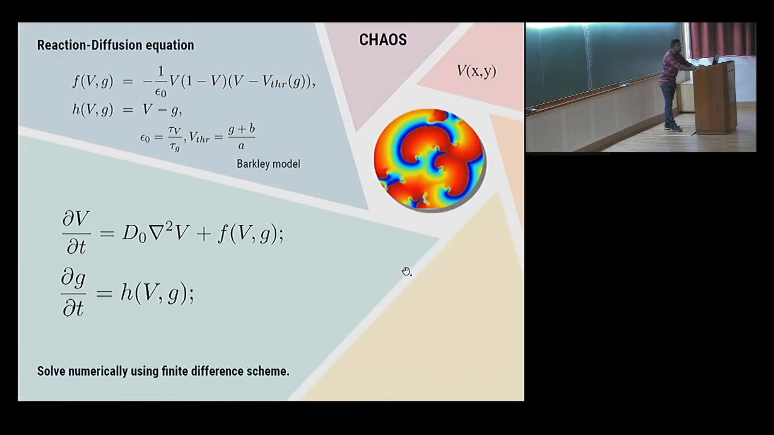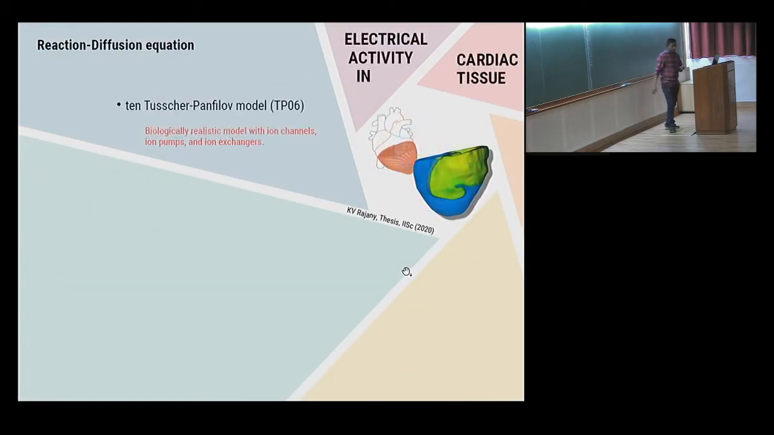So why are they important? These are used to model the heart, cardiac tissue. One of the realistic models, TP06, you can run on an anatomically realistic model. Again, this is a simulation done in Rahul's group, which will again show spiral waves.